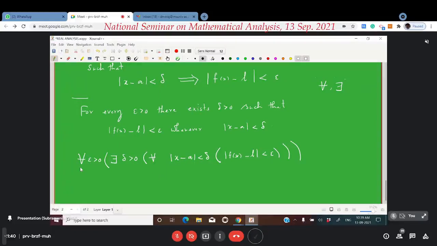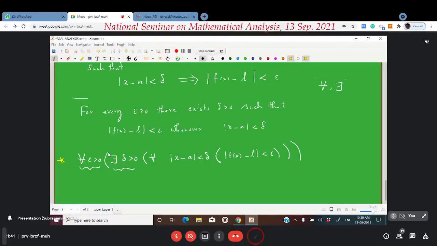For every epsilon greater than 0 given by the student, the teacher is able to give him back a delta greater than 0 satisfying the following condition. That is, if you take any x whose distance from A is less than delta, the distance of f of x from L will be less than epsilon. This is what we mean. Is it clear? Yes, sir.